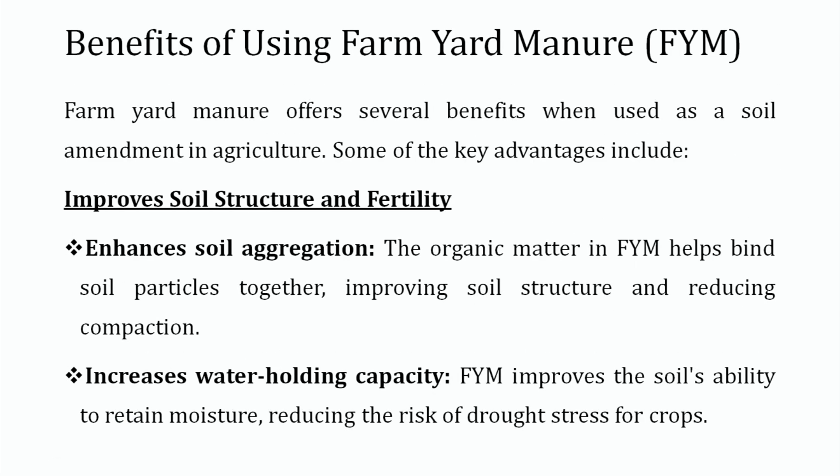Farmyard manure can offer several benefits when used as a soil amendment in agriculture. Some of the key advantages are that it can improve the soil structure and fertility. So how can it be used for enhancing the soil health? It can enhance the soil aggregation. The organic matter in farmyard manure helps bind soil particles together, improving soil structure and reducing compaction. It can also increase the water holding capacity. Means farmyard manure increases the soil's ability to retain moisture, reducing the risk of drought stress for crops.